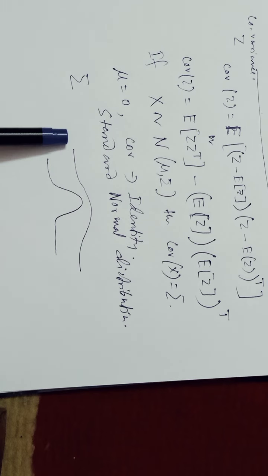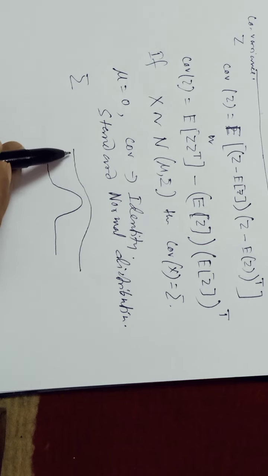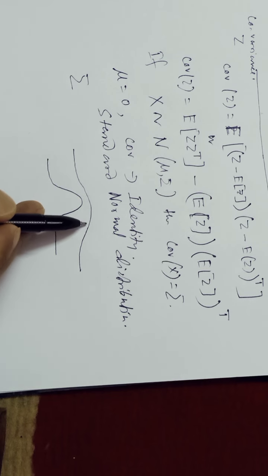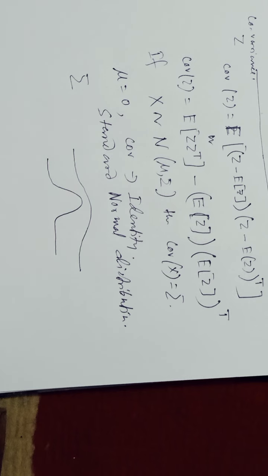So if the covariance is high, the bell is spread out, meaning the data are spread throughout; here the data are concentrated over the mean.